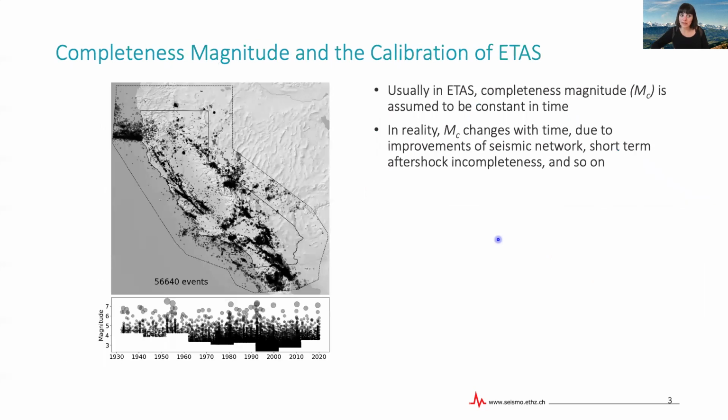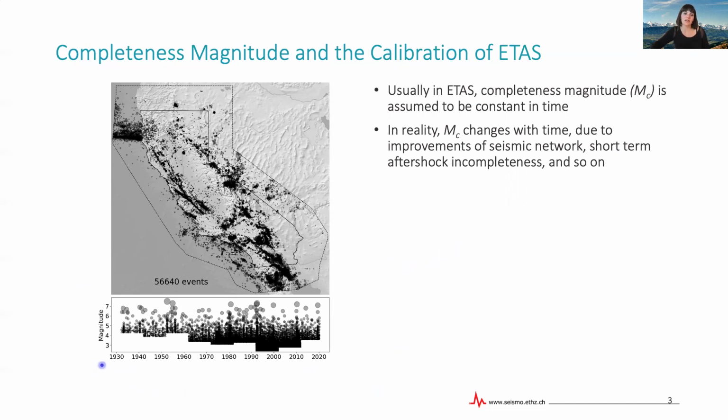So to calibrate such an ETAS model, we need a catalog that is complete above a certain threshold magnitude, the magnitude of completeness. And usually this is assumed to be constant in time. But here on the left, we have a map of California since 1932. And on the bottom, we have the same set of events on a time versus magnitude plot.